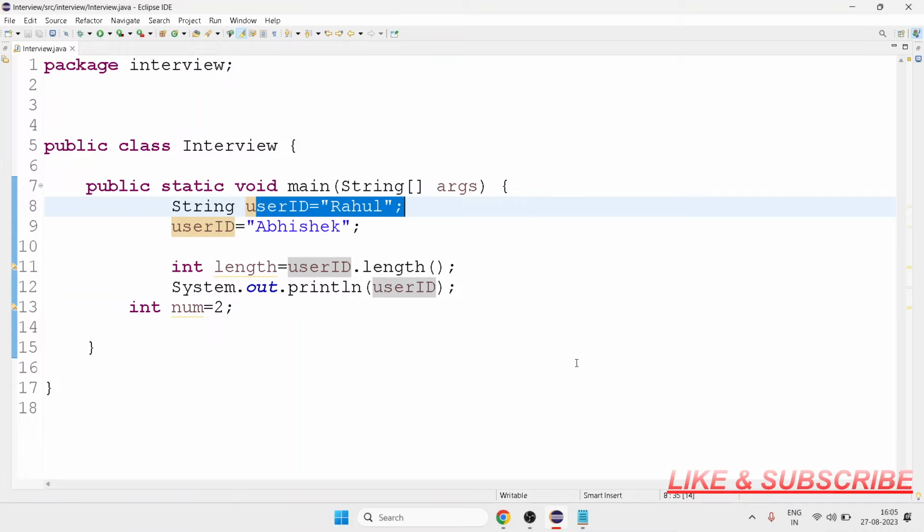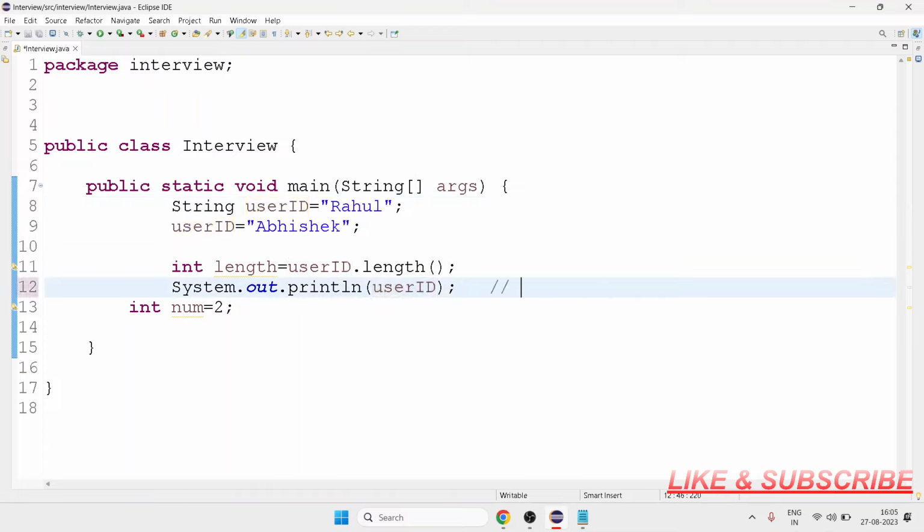Suppose there is a box, a particular space in the string pool that stores the user ID as Rahul. When I try to change it, it copies the original value into another space.